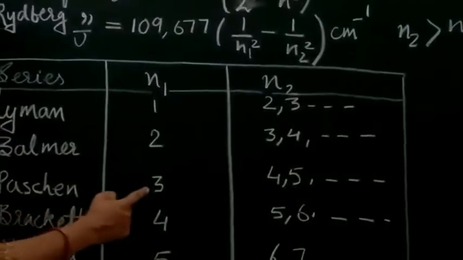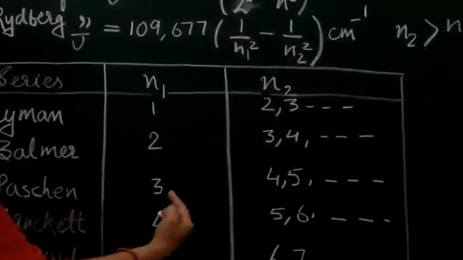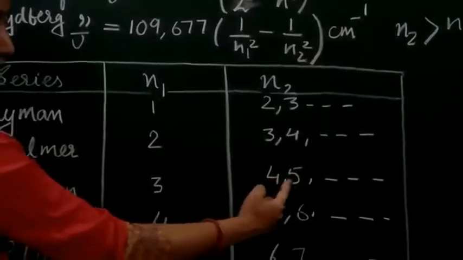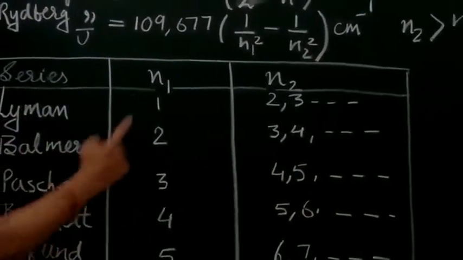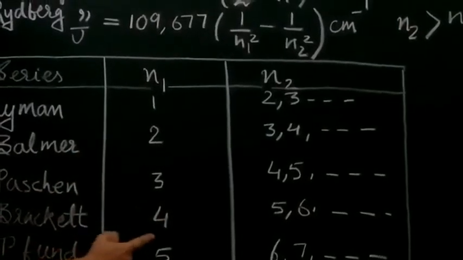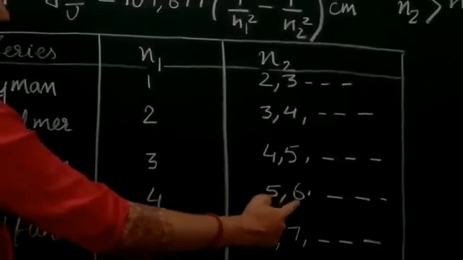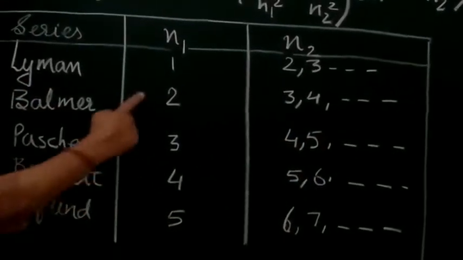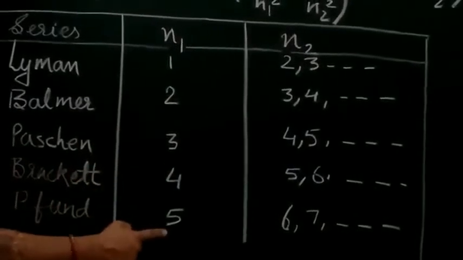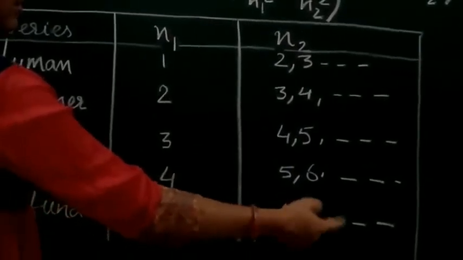For the Paschen series, N1 is 3 and the N2 value will be more than N1, so it goes 4, 5 and ahead. In the same way for the Brackett, the N1 value is 4, right? And the N2 value will be 5, 6, 7 in this way. And Pfund, the last series, N1 is 5 and N2 can be 6, 7 in this way, right?